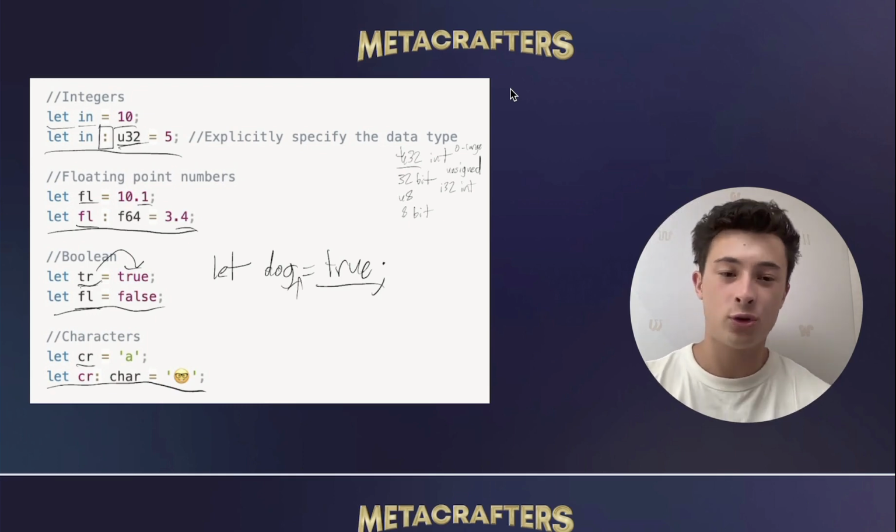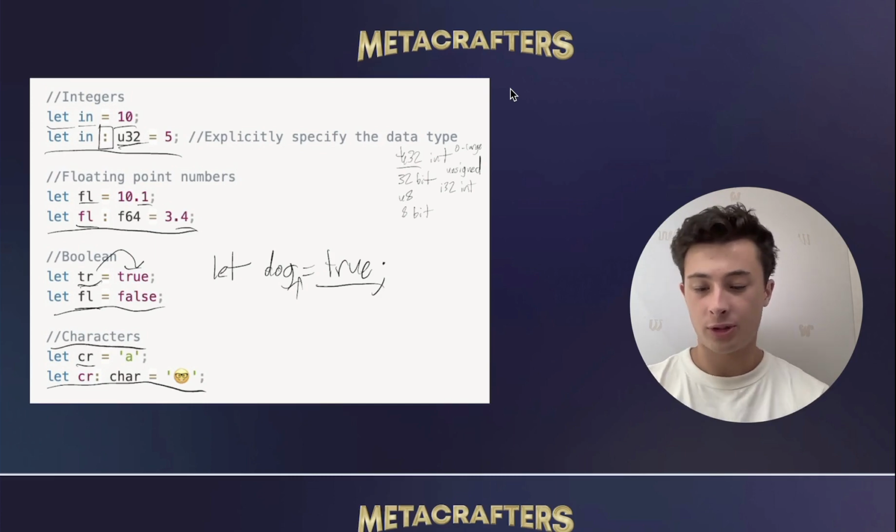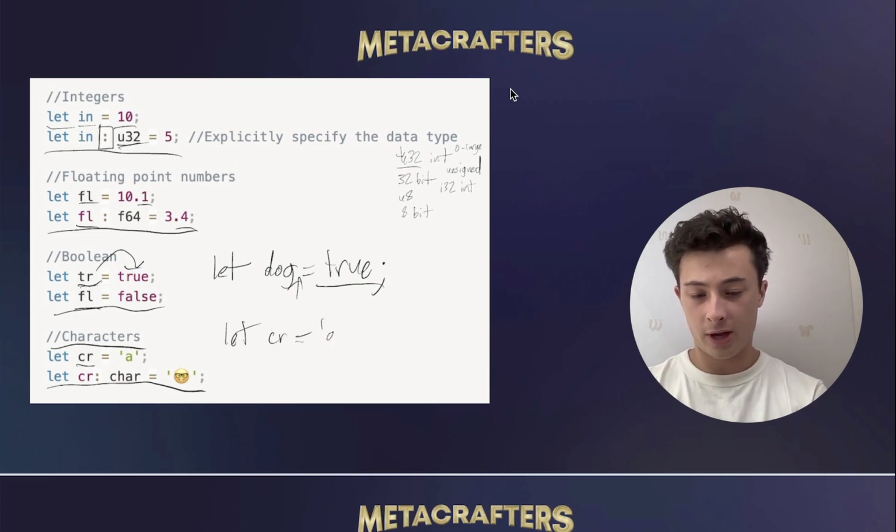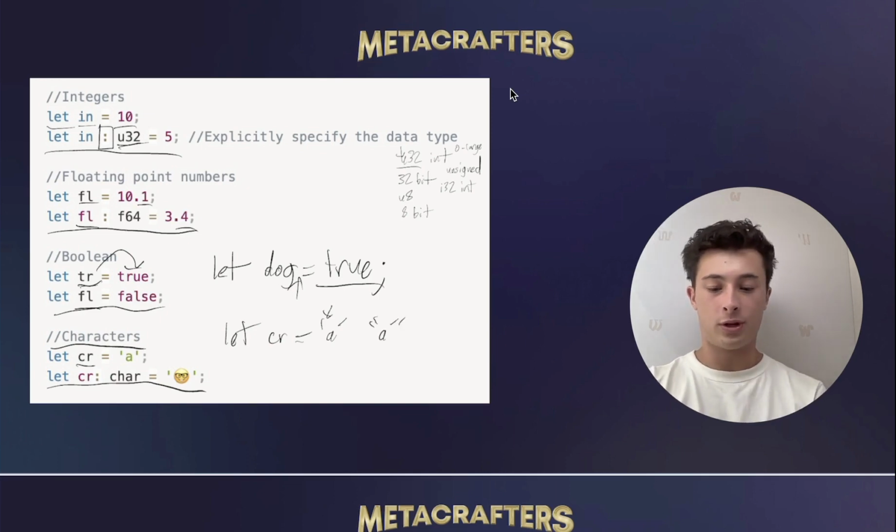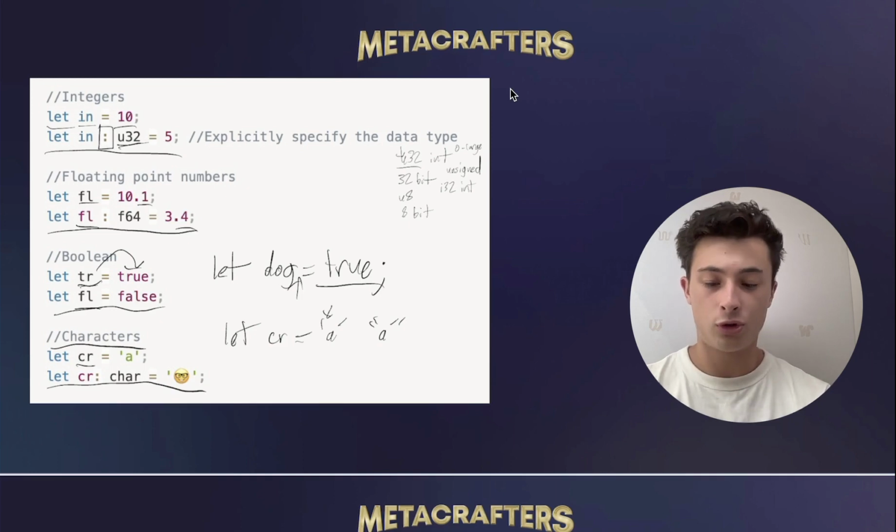Now, moving on to characters. As you can see here, all we need to do is say let some variable name, let's say cr, equal to, as we do here, an a, and notice how we have single quotes. Now, what would happen if we said let cr equal to double quote a? This would be a little bit awkward because for Rust, double quotes are strings, not characters.